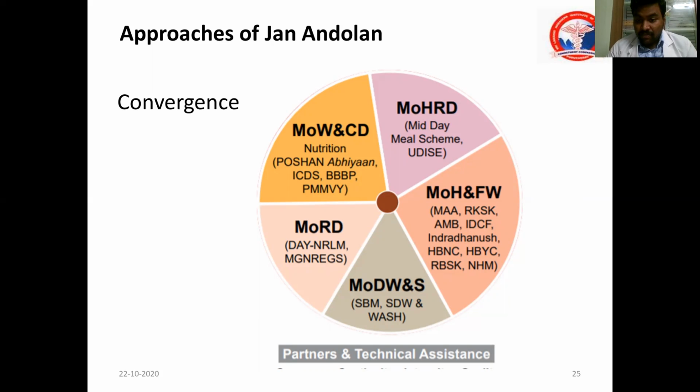And under the Ministry of Drinking Water and Sanitation, the Swachh Bharat Mission, which is important. And under the Ministry of Rural Development, there is MGNREGS, the Mahatma Gandhi National Rural Employment Guarantee Scheme. Under this, there can be income supplementation through earnings, so that they can purchase healthy foods and have them. So like this, the convergence mechanism is important.